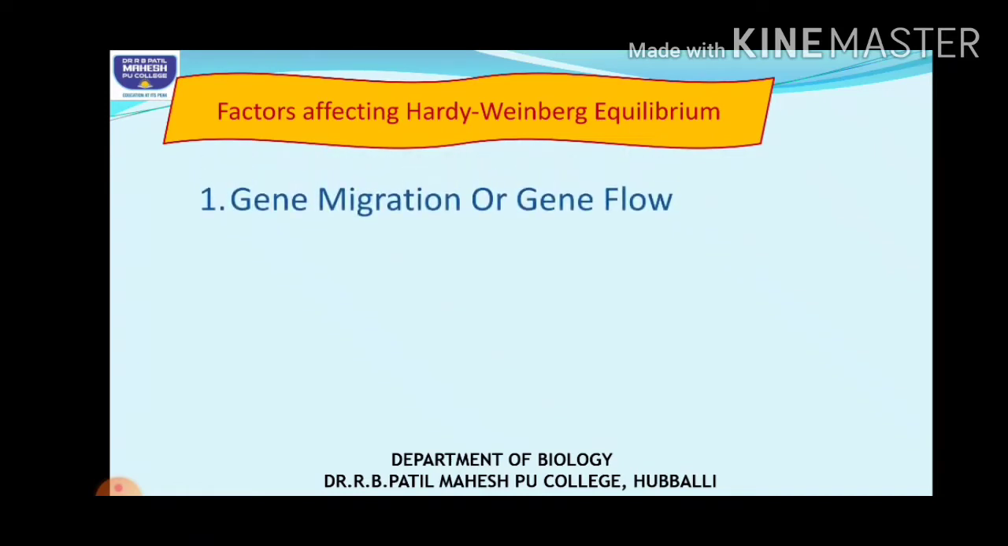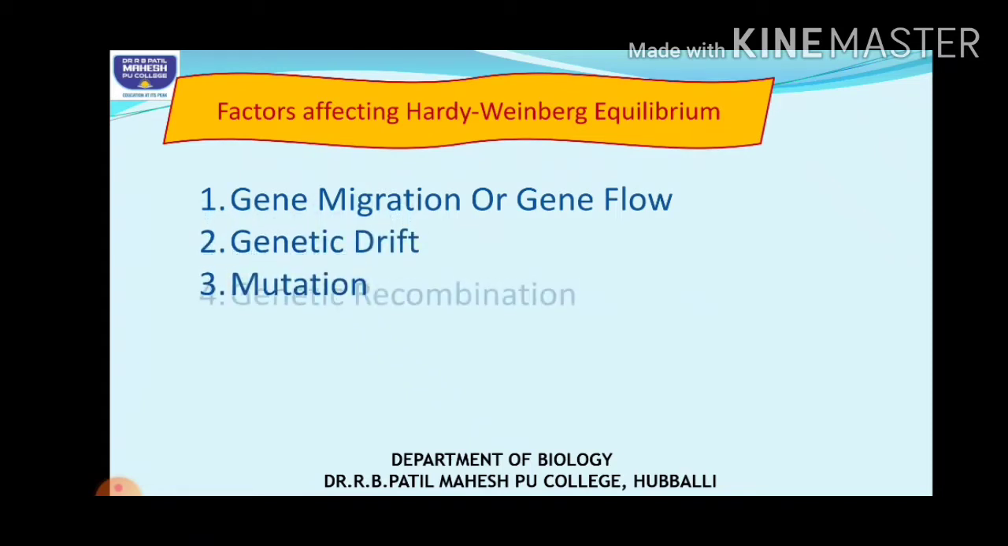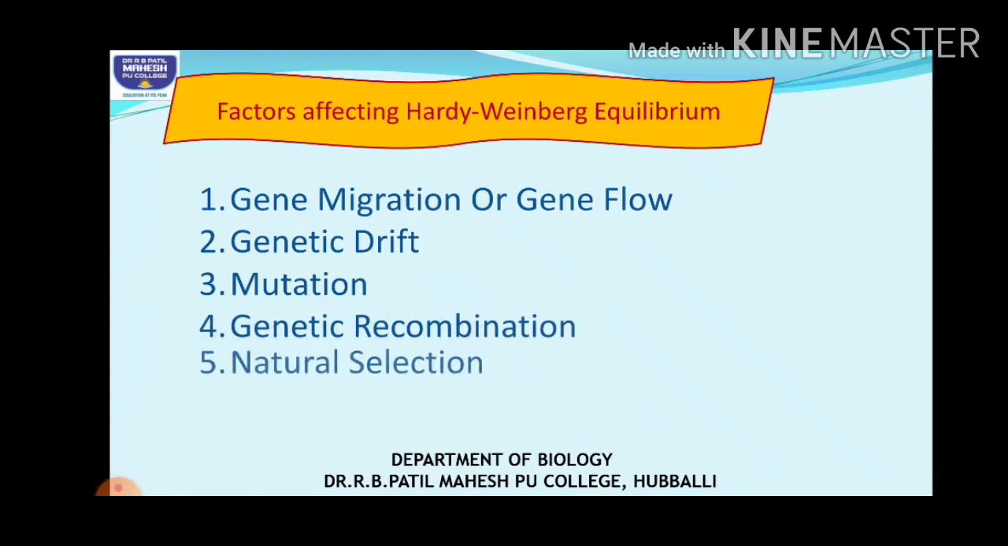I had told you in the previous module, one is gene migration or gene flow, genetic drift, mutation, genetic recombination, and natural selection. This is one of the important questions, students. In the board exams, many times this question has been repeated. It might be for 2 marks or 3 marks: What is Hardy-Weinberg law? Mention the factors affecting the law. Repeatedly it has been asked. So let us see one by one.